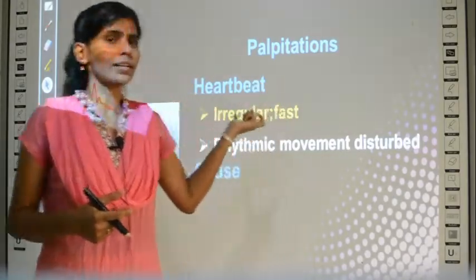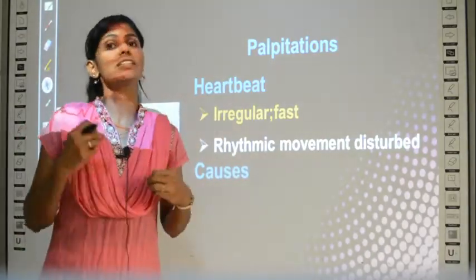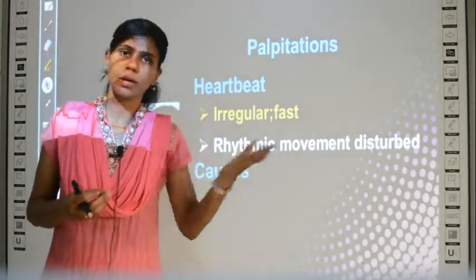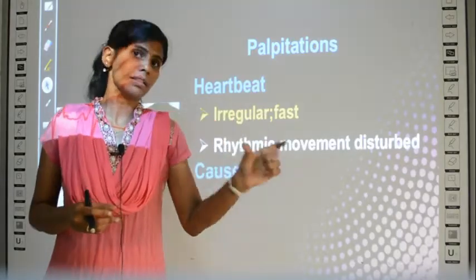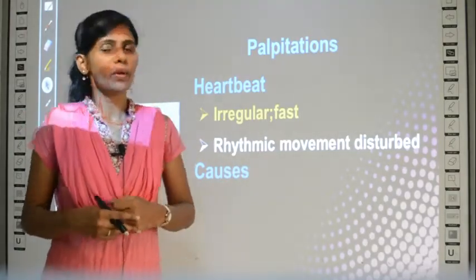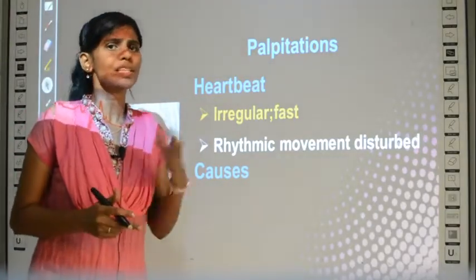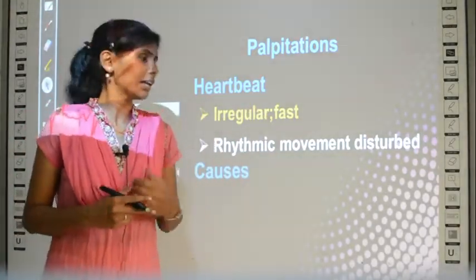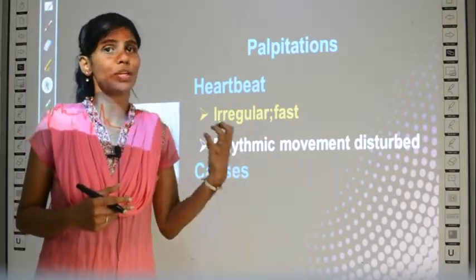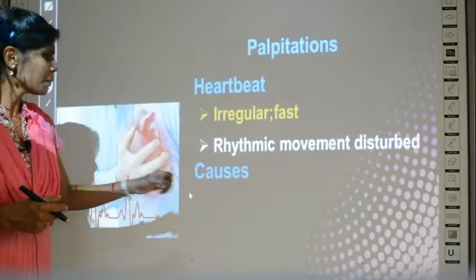So here this condition palpitation means this normal lub tub sound will have a difference, which means difference in the rhythm. It is not going to beat in a rhythmic way. Either it is prolonged or it falls short than the regular pattern. Clear? That's why it is irregular and fast. Irregular means something which is deviated from the normal regular pattern, and it is very fast usually. Rather than slowing down, this palpitation condition results in faster heartbeat. Clear? So what may be the causes?